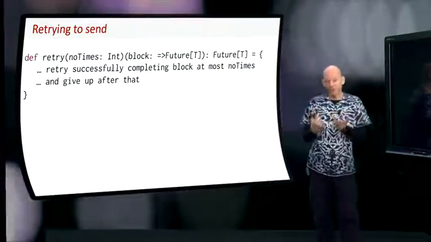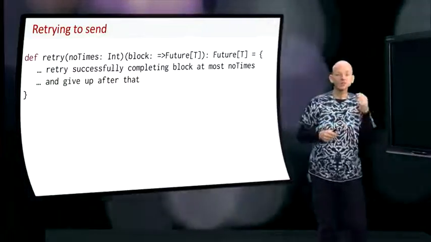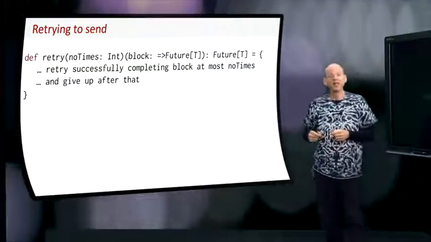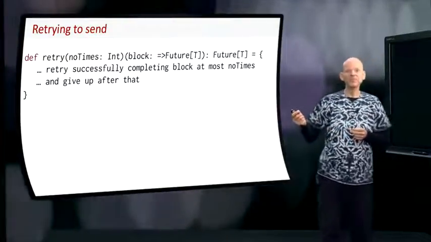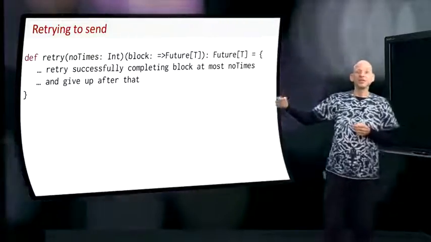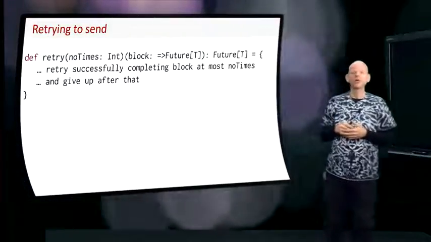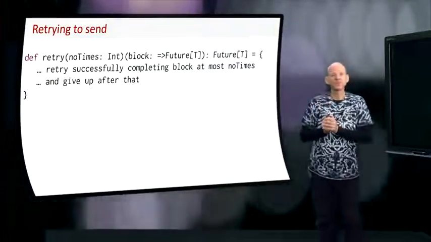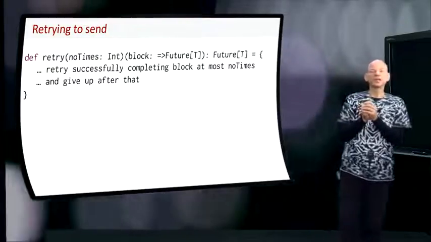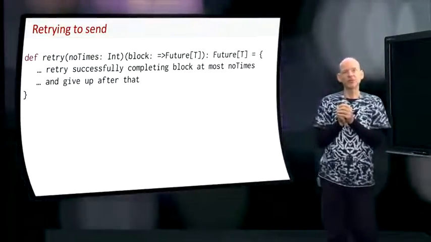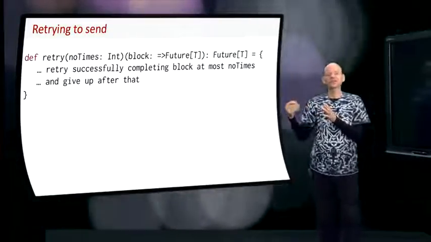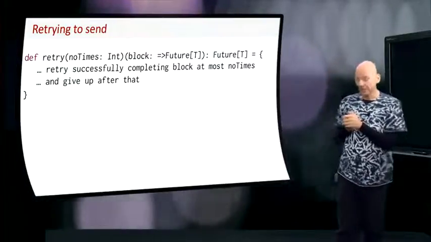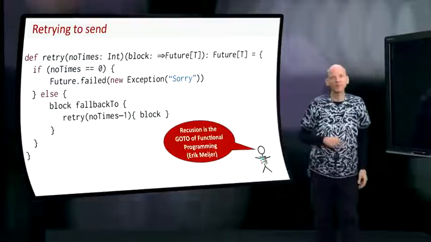Retry takes two parameters in a curried way. The first is the number of times that you want to retry a computation. The second one is the future, the computation that you want to perform. So retry number of times that block. Then you will return a future as soon as that block succeeds, or if it still fails after the number of tries, then you return the error message. Now here's a simple implementation of that.